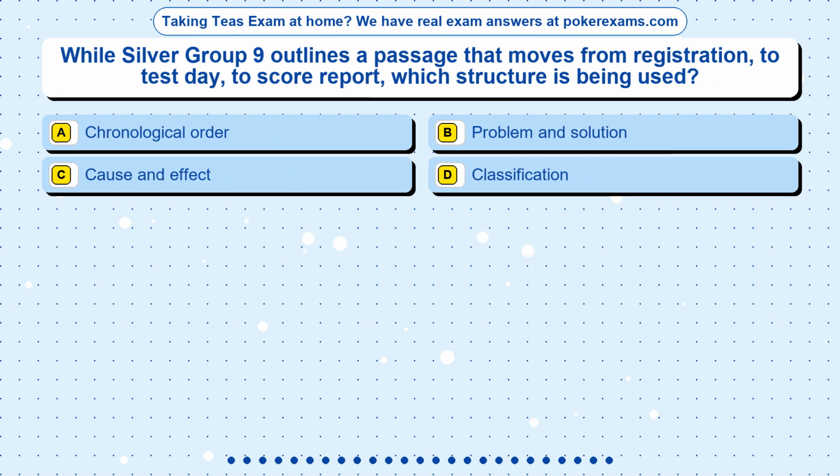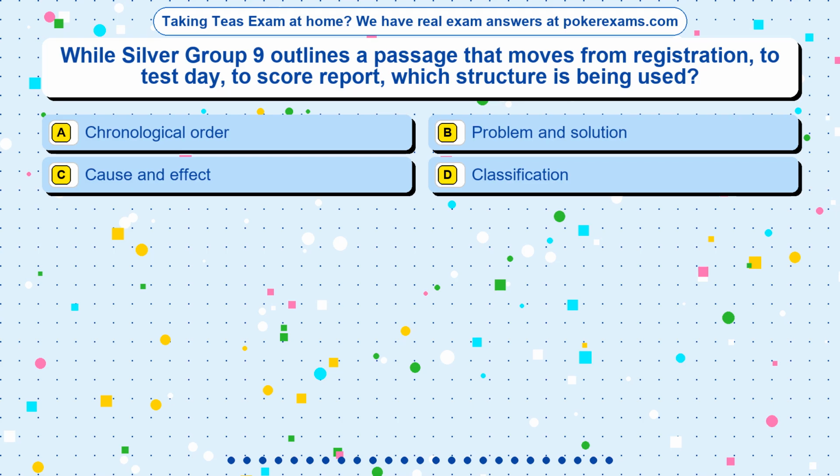Question 4. While Silver Group 9 outlines a passage that moves from registration to test day to score report, which structure is being used? Option A. Chronological order. Option B. Problem and solution. Option C. Cause and effect. Option D. Classification.